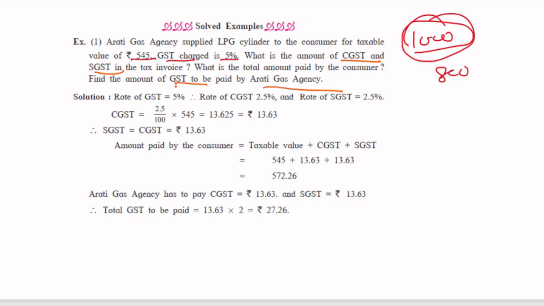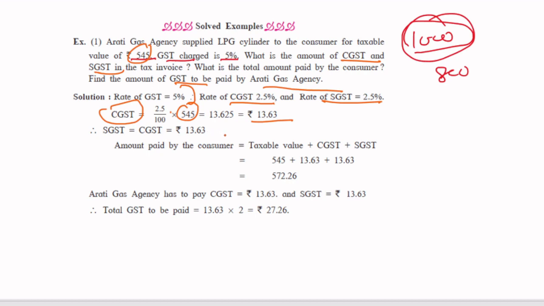So here the rate of GST is given as 5%. It will be divided between CGST and SGST, that is, divided by 2, 2.5% each. Then CGST, how much amount do we have to calculate? Simply 2.5% of 545. So 545 into 2.5%, which comes to 13.63 rupees.